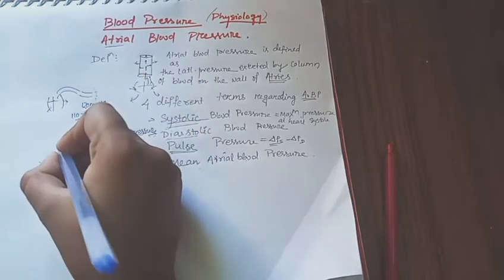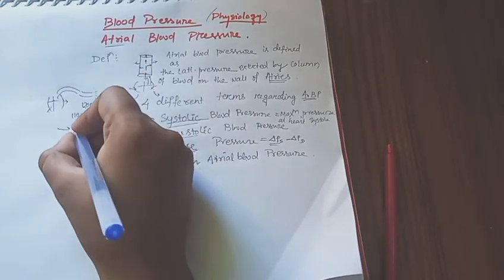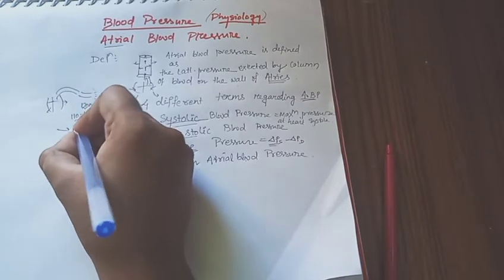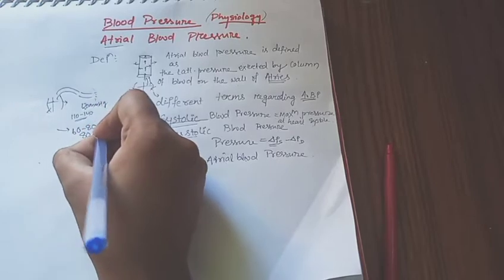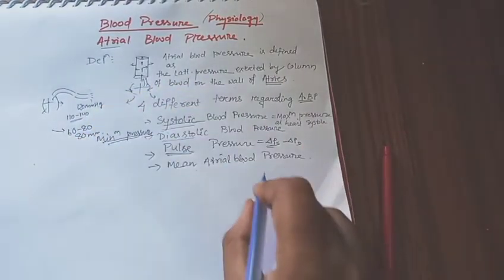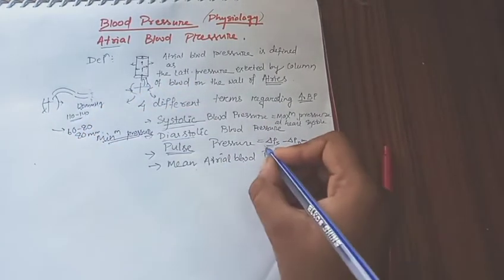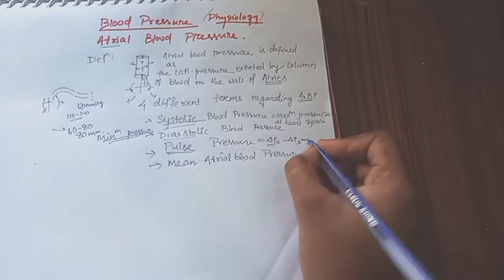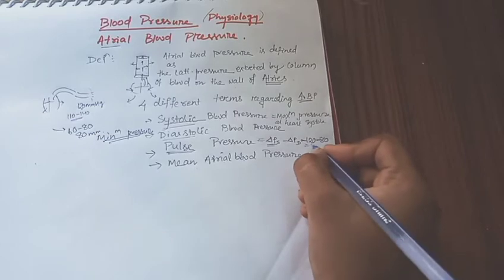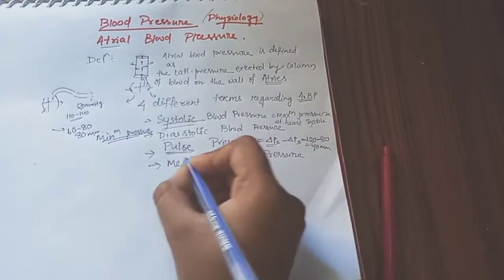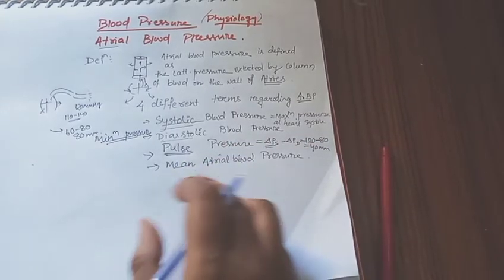For diastole the range is 60 to 80, and normal is 80. If we take the difference, 120 minus 80, that is 40 mmHg, which is our pulse pressure.